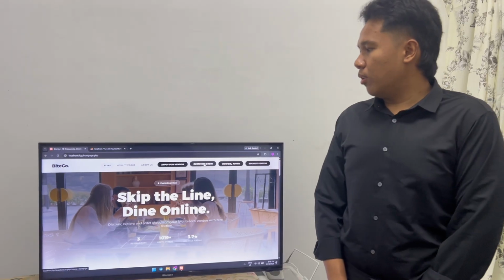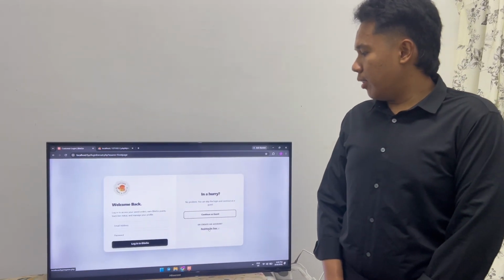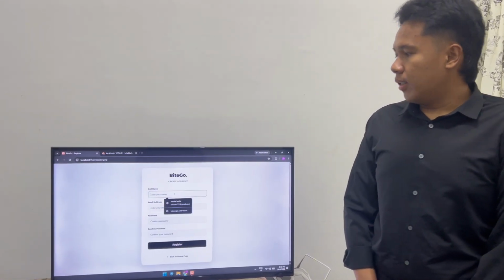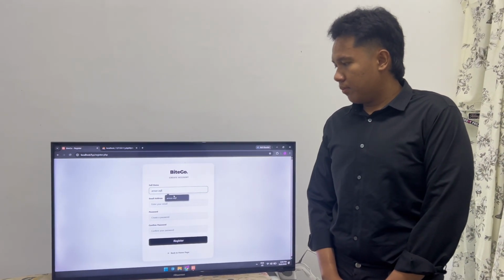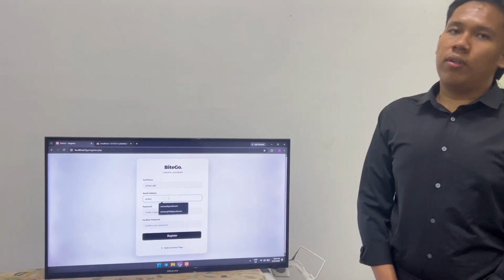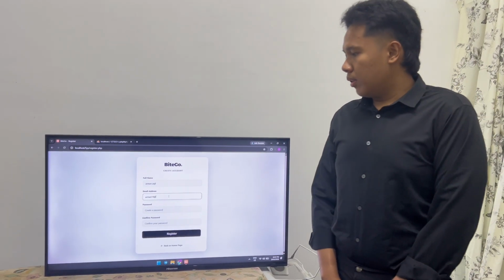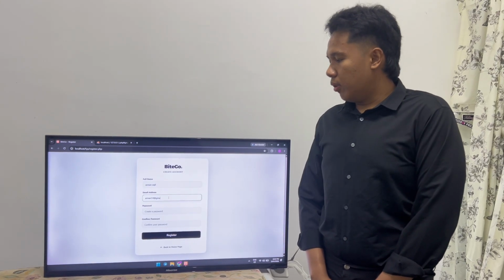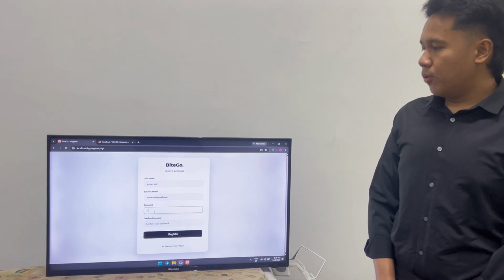If the customer register their account, first click the customer login and then register for free. Enter your name, email address. All of our form have some validation, so they need to put all the info carefully. Enter the password.